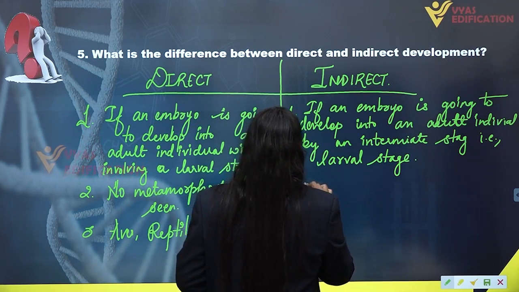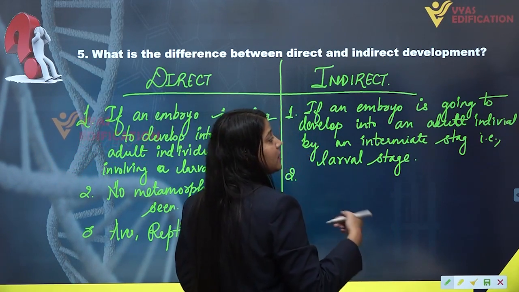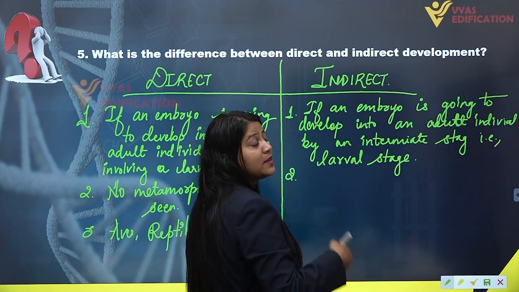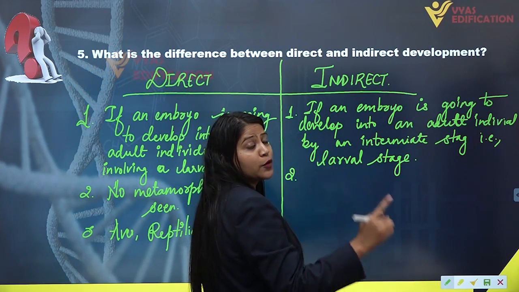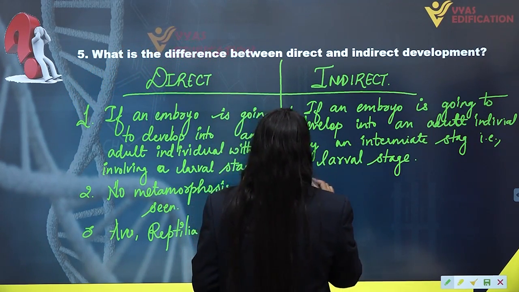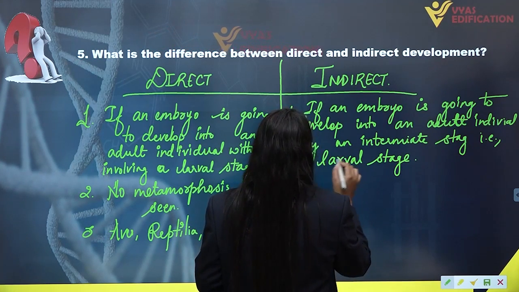And obviously if the larva is present, it has different food requirements and there will be metamorphosis seen in the animals who are exhibiting indirect development.